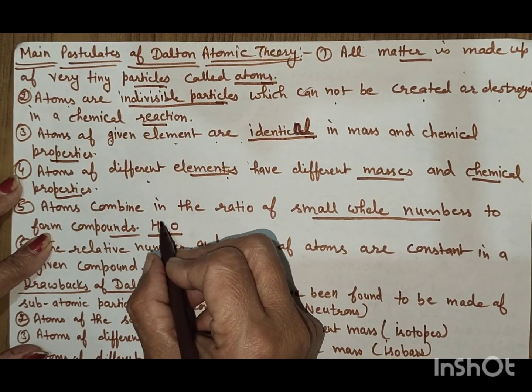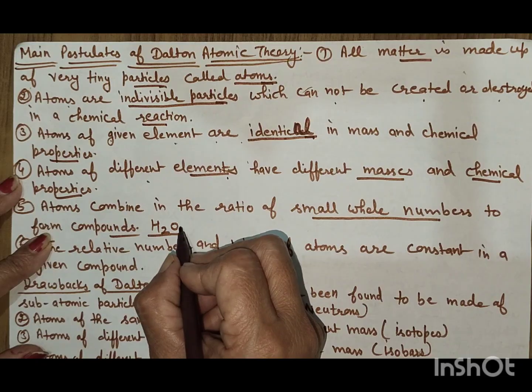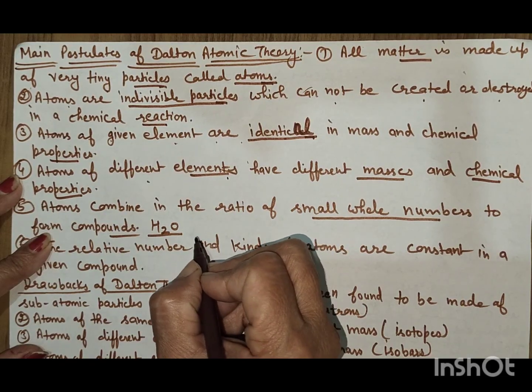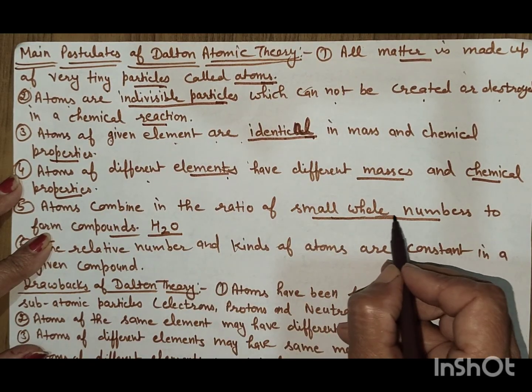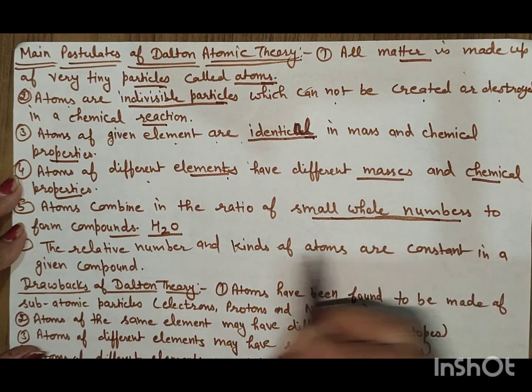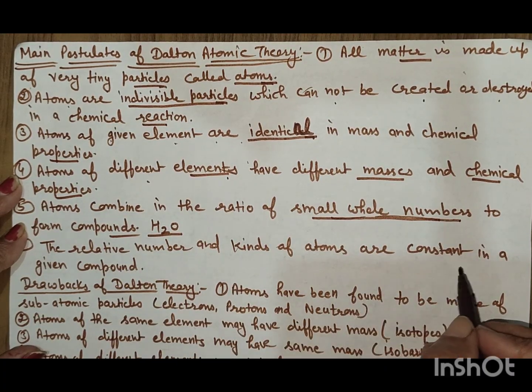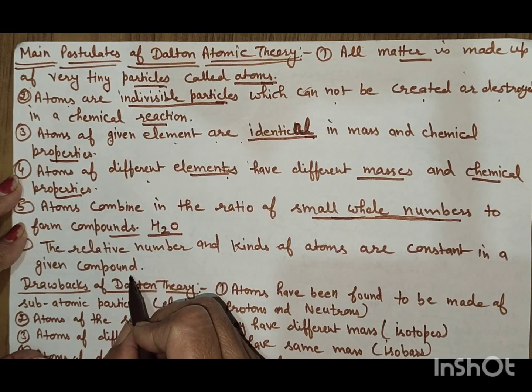We cannot say that H is equal to 2.5 and oxygen is equal to 16.5. No, this will be in small whole numbers. The relative number and kinds of atoms are constant in a given compound.